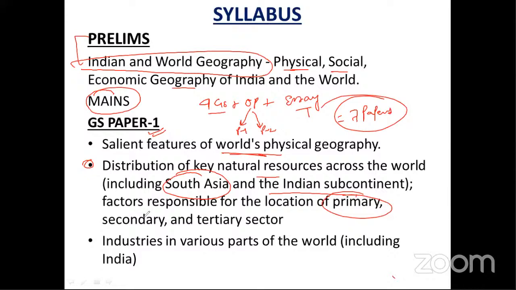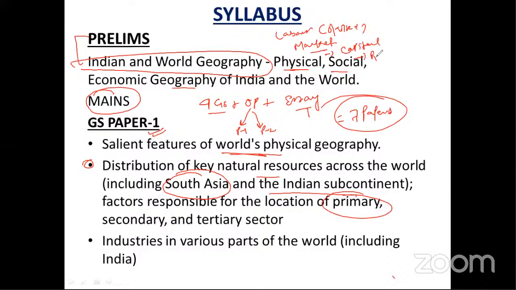When we say factors, they include cheap labor should be available. Labor means it should be skilled labor. Then a market should be very near. Whatever product you are manufacturing, you can easily sell in a nearby market. This is another factor, market. The third one is capital, meaning the money required for setup of any industries.